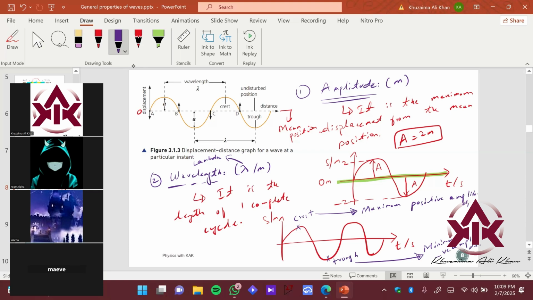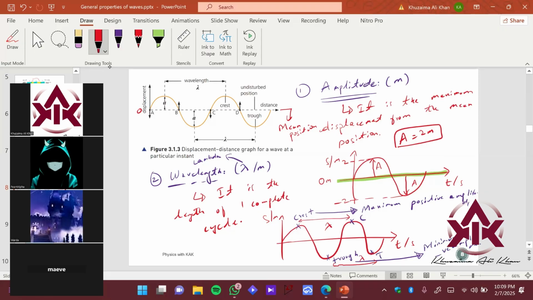So similarly, the crest will be C and the trough will be T. So how can you measure one lambda? One lambda can be measured from one crest to the next crest, or from one trough to another trough. Or you can also find a pattern here.